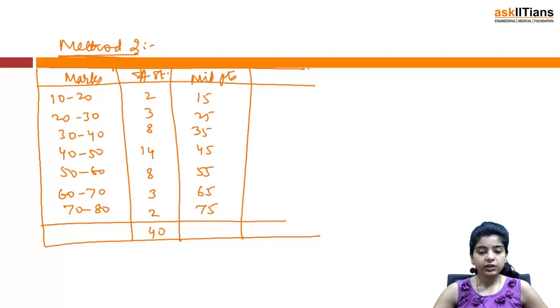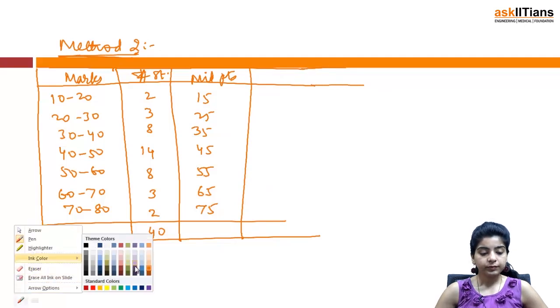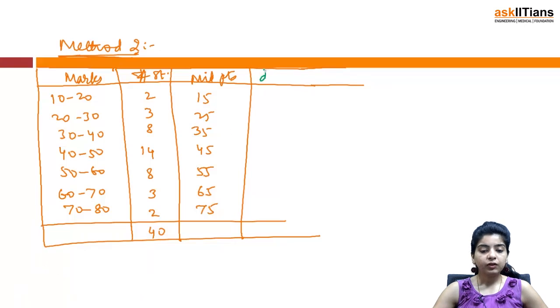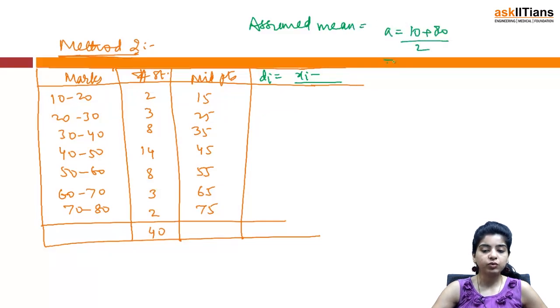Now the difference is in this step. Your di, that is your deviation, is going to be xi minus a, the assumed mean. Your assumed mean a would be 10 plus 80 by 2, that becomes 45. So your assumed mean becomes 45.